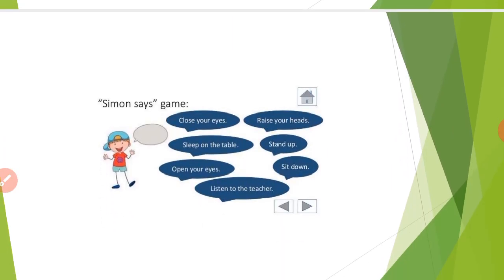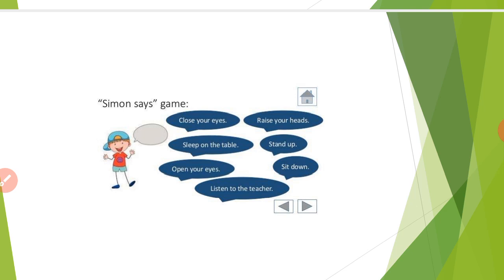So this is an activity for you all. You can play this activity with your parents, or with your friends, or with your brother or sister, elder sister or younger sister, no problem. This is how you have to play this game: the Simon Says game. Whatever one person says, the other person will follow. So Simon says close your eyes, so you close your eyes. Raise your hand, so you raise your hand. Whatever activity is done by Simon, you have to follow it.